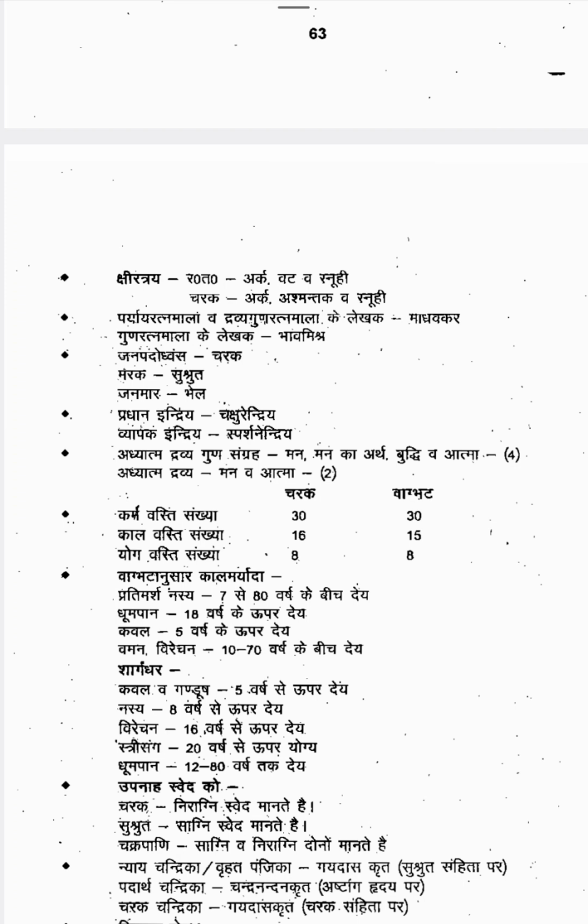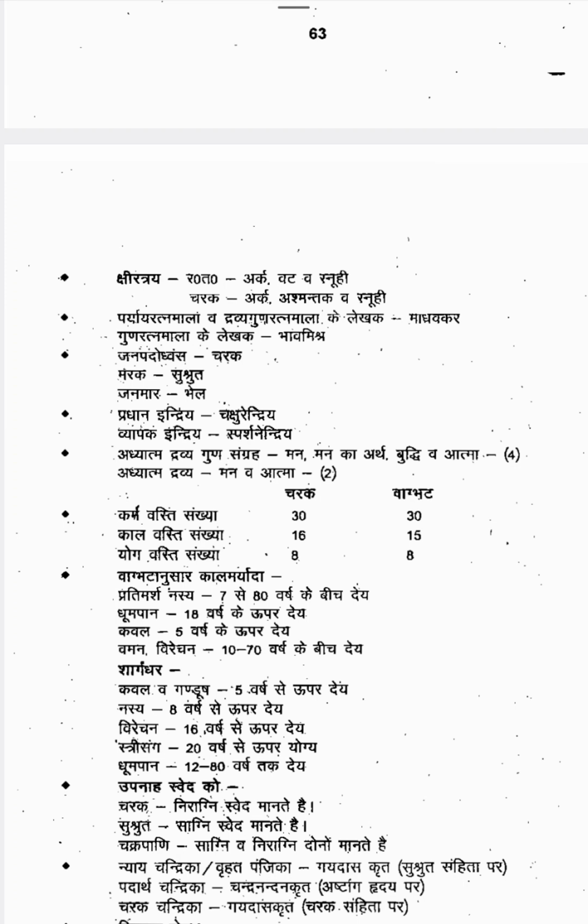Okay, so according to Charaka, Kalavasti number is 16. According to Vagbhata, Kalavasti number is 15. That is very important. Then Yogavasti, according to both the Acharyas, is 18. So these are the differences of opinion you will get between Charaka and Vagbhata.